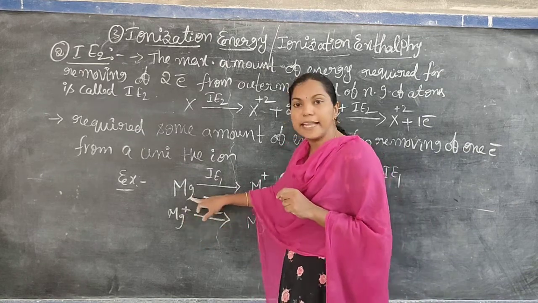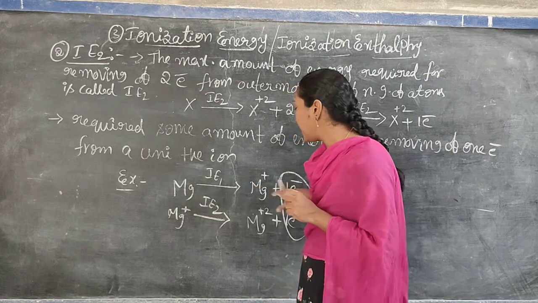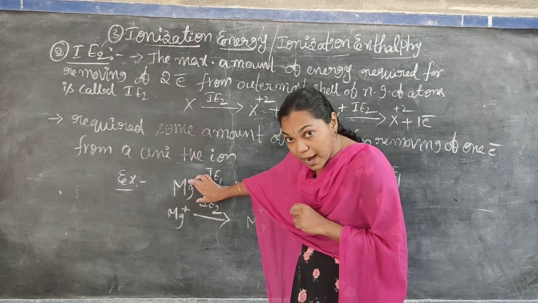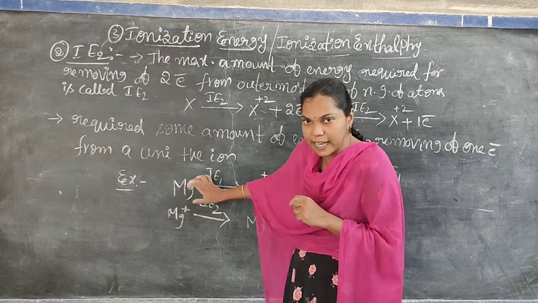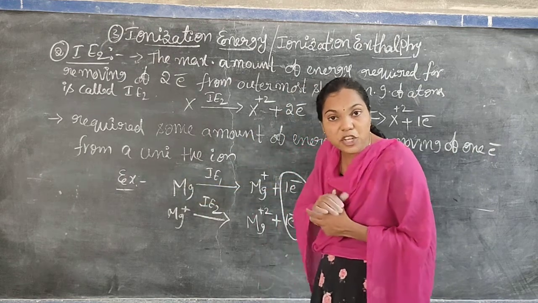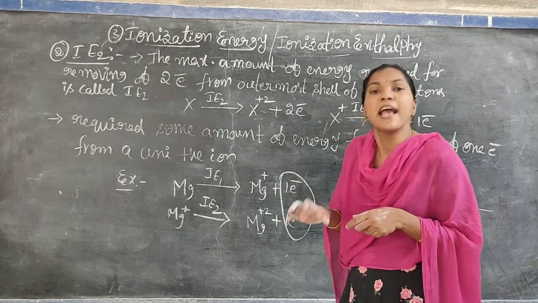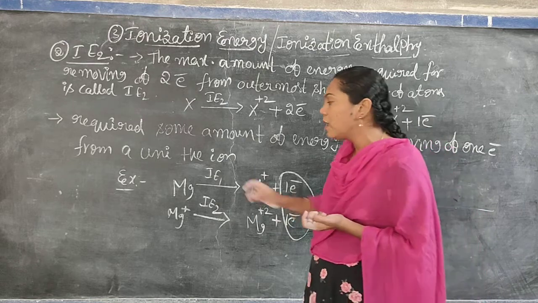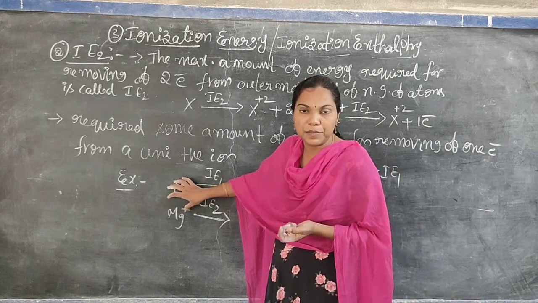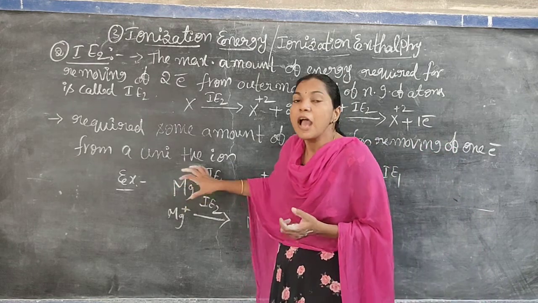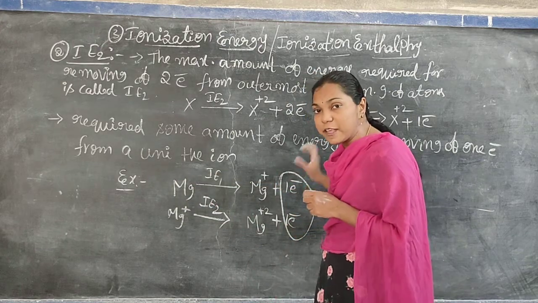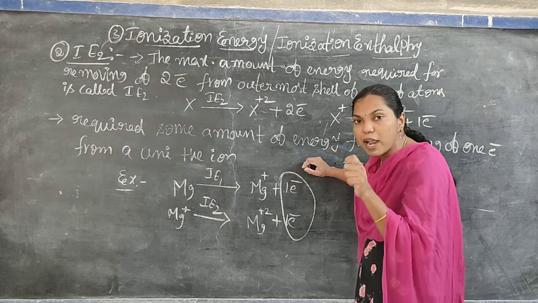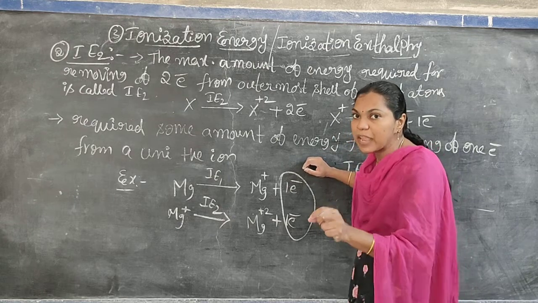In a neutral atom, removing the electron is easy because the nucleus attraction on the valency electron is negligible, not strongly forced. In a neutral gaseous atom, removing one electron is very easy because the nuclear force on the valency electron is less at that time.